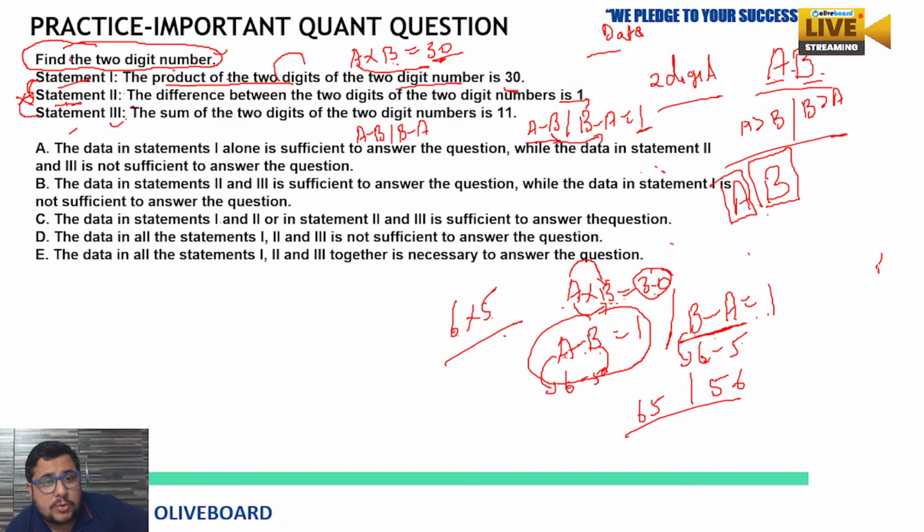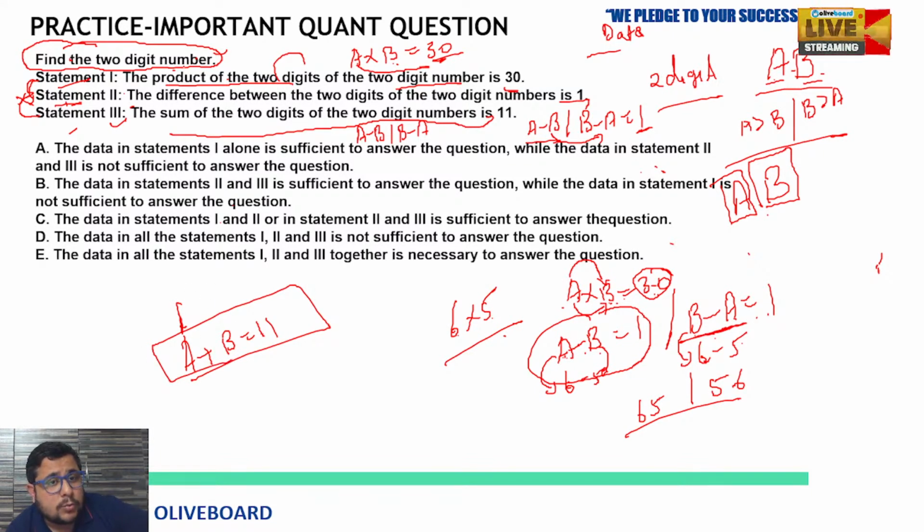Now if we talk about the third one, the sum of the digits of the two digit number is 11. So here the sum is given, means A plus B is going to be 11. By this, can we solve the question? What are they asking? The two digit number. Can we get that two digit number? No, by the third statement alone we cannot.